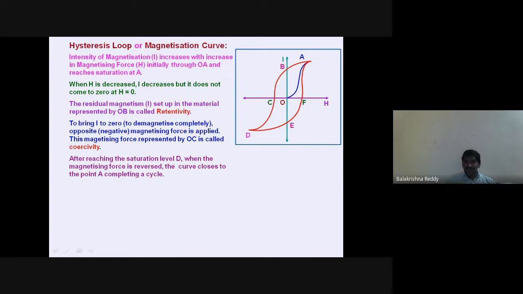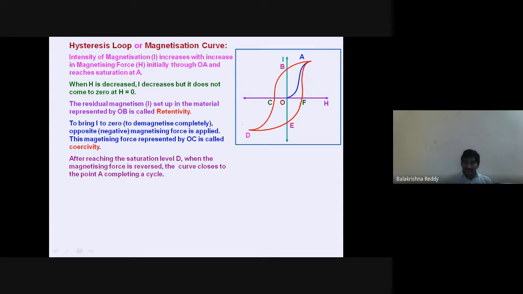After reaching the level D, if you continuously apply, it reaches the position D, and it is completely demagnetized. There is no further demagnetization possible in that. But again, if you start applying the magnetic field in the reverse direction, applying the magnetizing force in the positive way, then it starts increasing from D. It is not passing through C again.